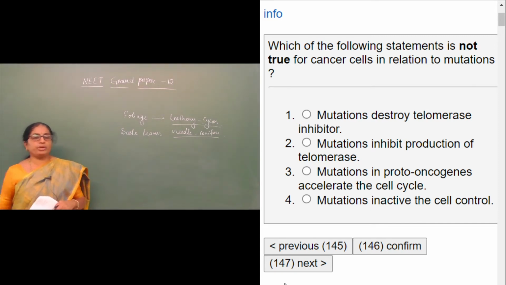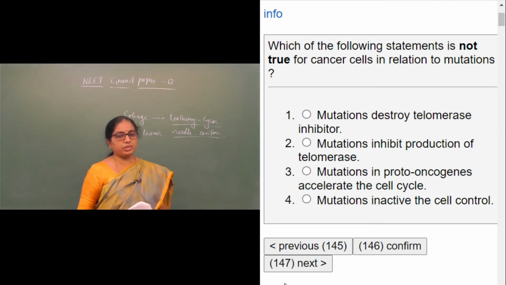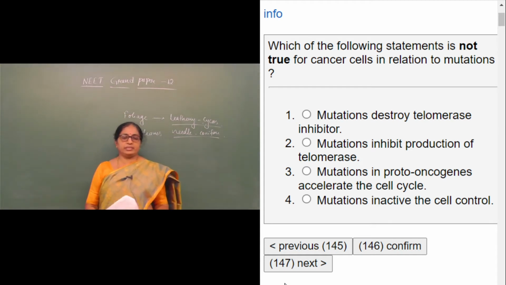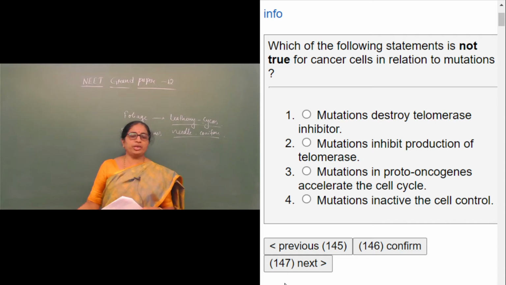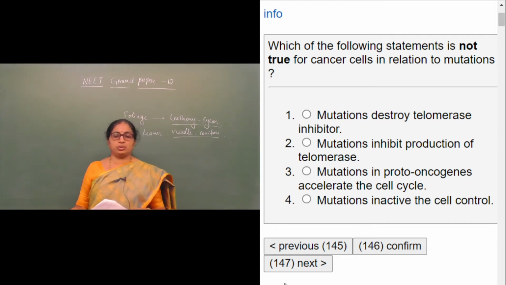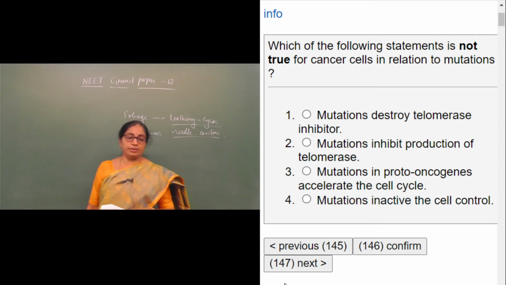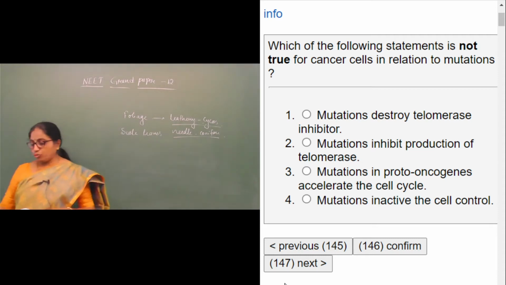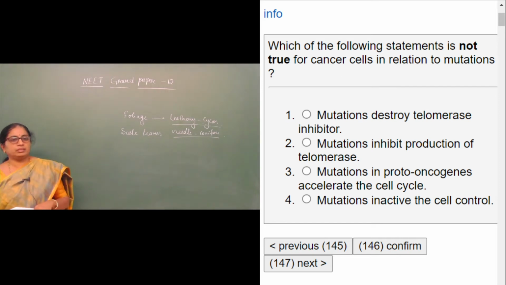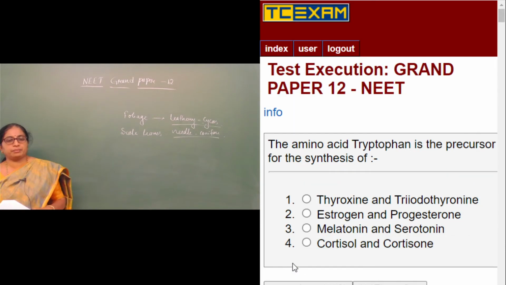Mutations in proto-oncogenes accelerate the cell cycle is an absolutely true statement. Mutations inactivate the cell control. Yes, the cell control system has been hampered, which has brought about increased cell division activity. Therefore, except mutations inhibit production of telomerase, all the other statements are absolutely right.